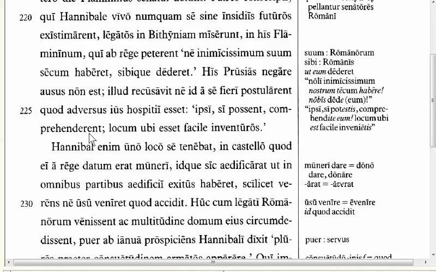We have this mood because we have an indirect command. He was commanding them to seize. He said, if you're able, seize him. So as an indirect command, we have our subjunctive form.